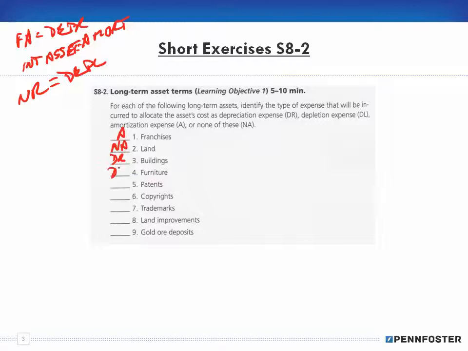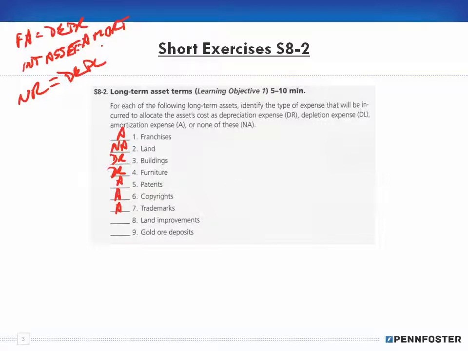Same with furniture, that's depreciation. Patents are intangible, so it's amortization. Copyrights are intangible, so that's amortization. Trademarks are intangible, so that's amortization. Land improvements, remember, when you have the piece of land, things that you do to it in order to get it to be usable, like fences, sprinkler systems, things like that.